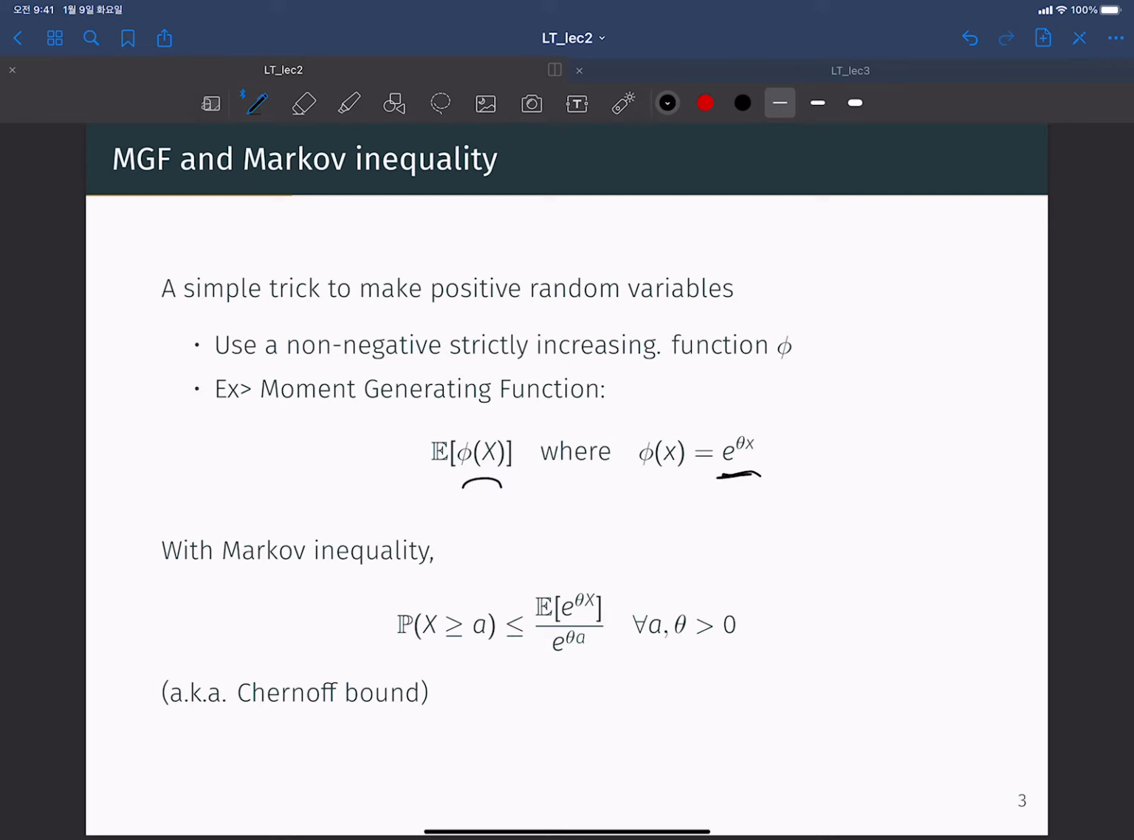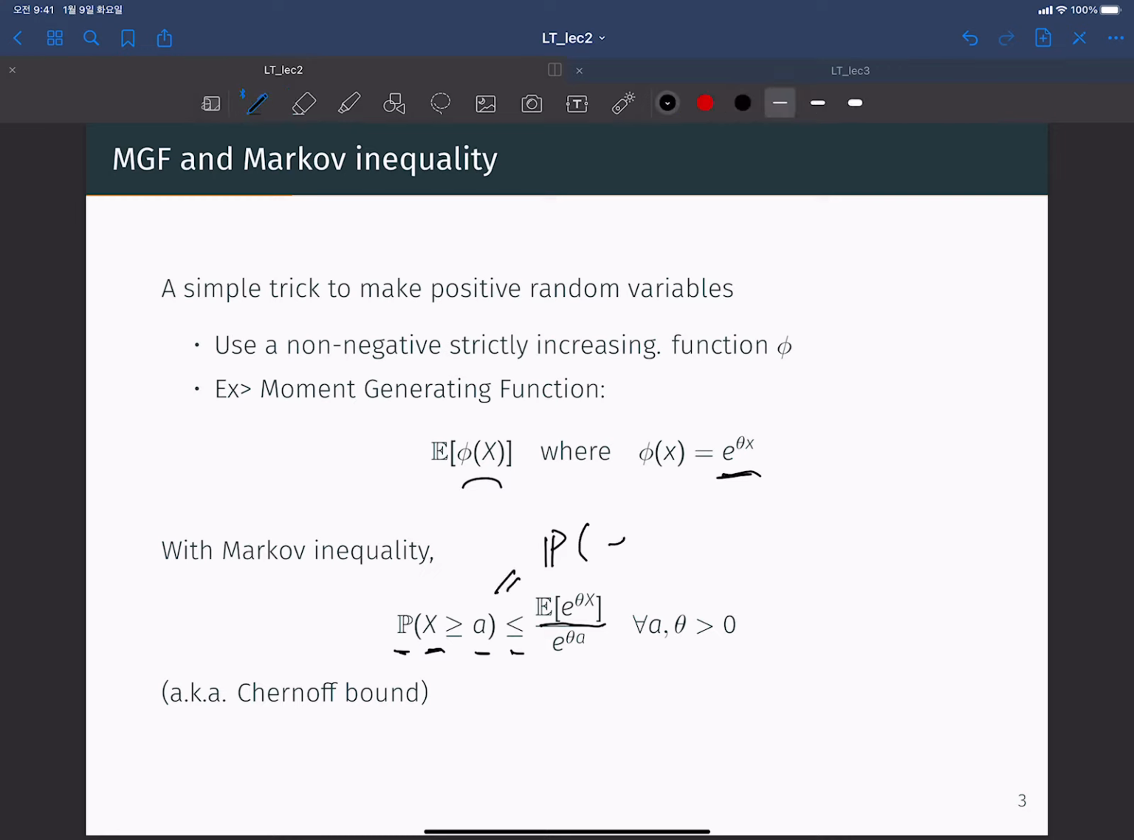Okay, so with Markov inequality, the probability that X is greater than or equal to a is less than or equal to the expectation of exponential zeta X over exponential zeta a. I omitted the intermediate step. This probability is equal to